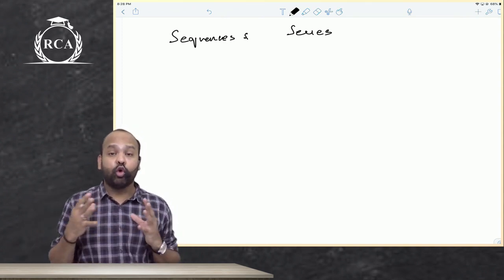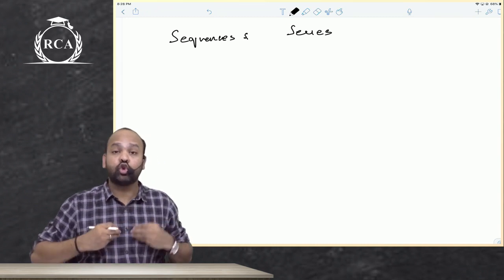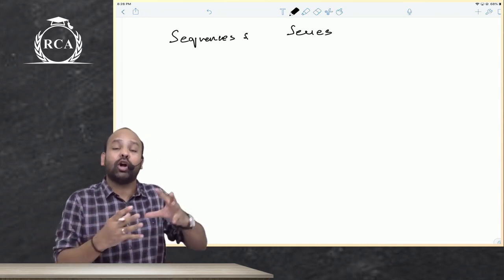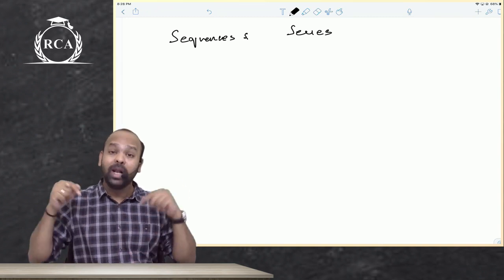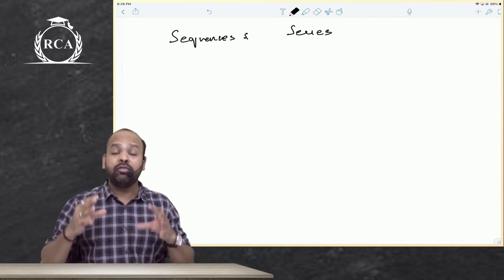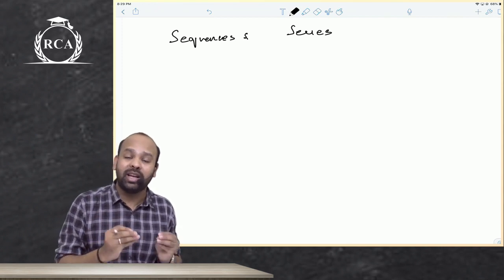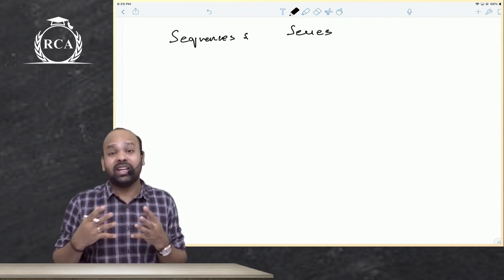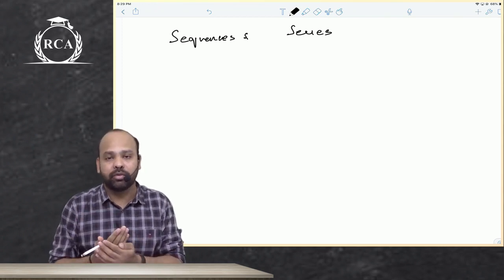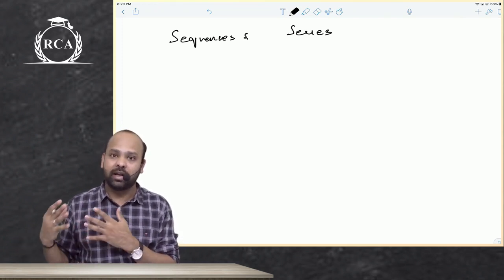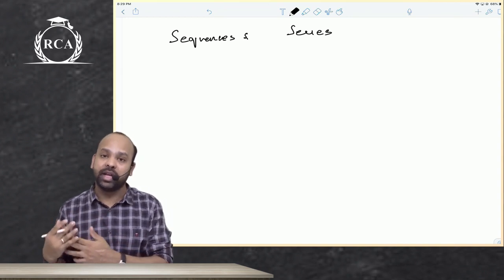If I ask you what will come in the 10th position, you should be able to answer that. If I ask you what will come in the 15th position, you should be able to answer that. You will be able to answer that only if you know that there is some relationship existing there. If there is no relationship, obviously it will not be possible for you to arrive at the number which will come in the 10th or the 15th position.